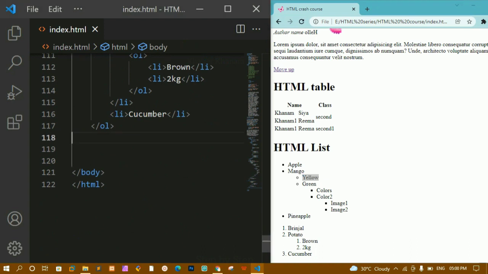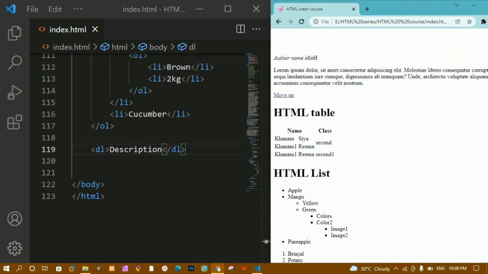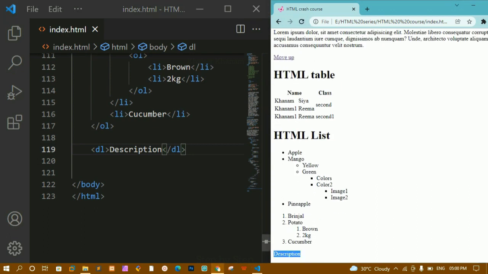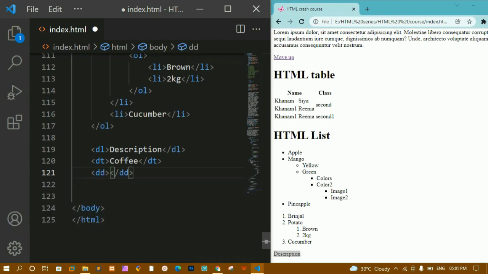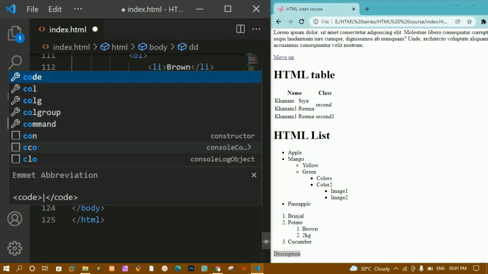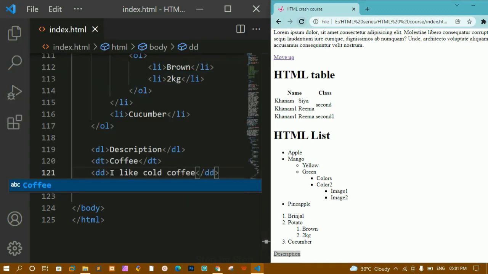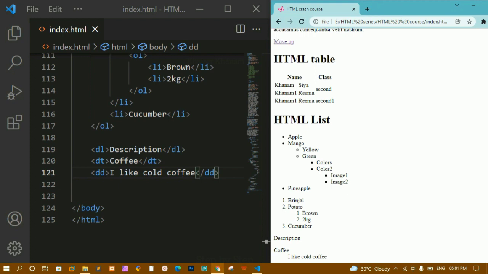And finally we are having the description list, and inside this description list, if you just want to store any description, now first let me just write here description list, and here I'll be writing the title as description. I'll save this. I'll refresh this one. Now you can see here I'm having this description. Now here let me just write DT, which means description term. Let me write here coffee. Now below this, for coffee I just want to store some data. Now inside this let me just write I like cold coffee. I'll save this. I'll refresh this one. Now you can see for coffee I'm having this output.